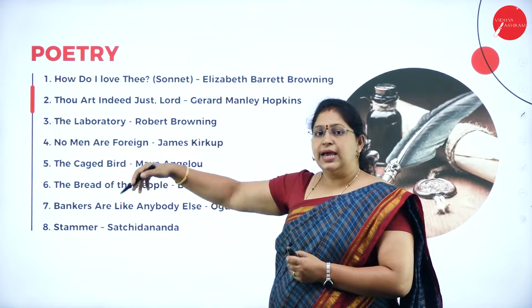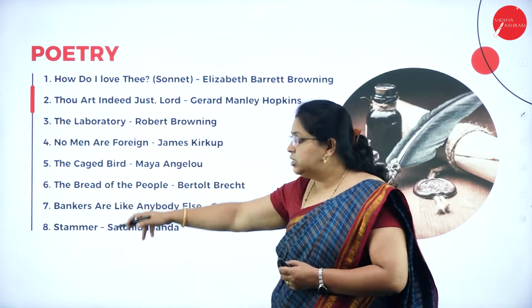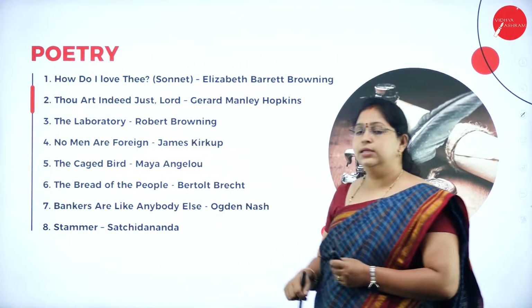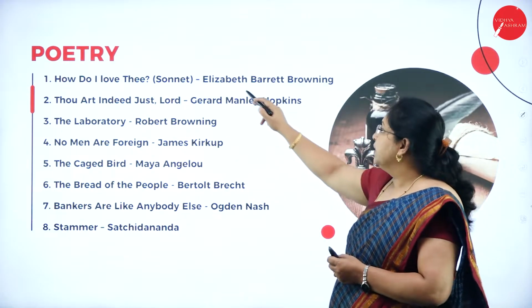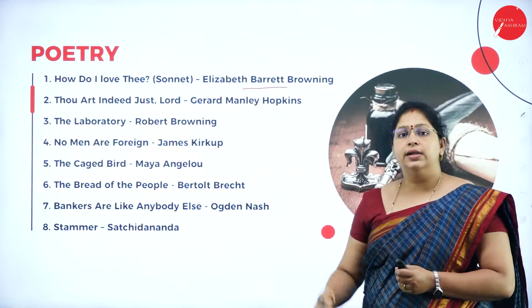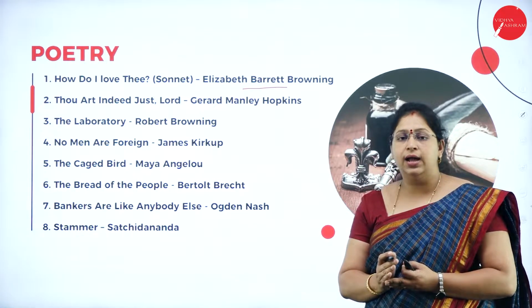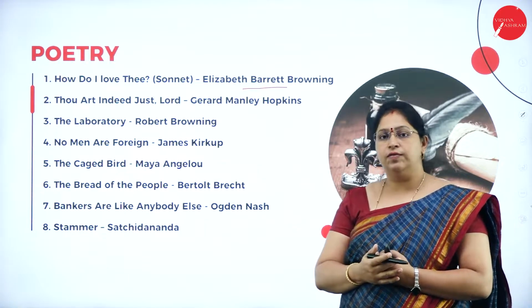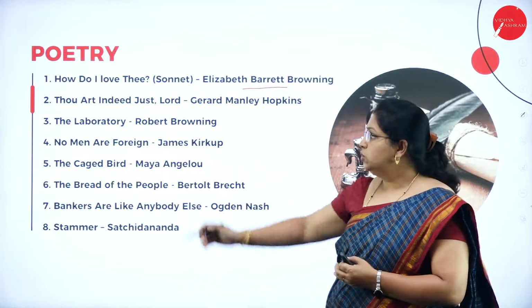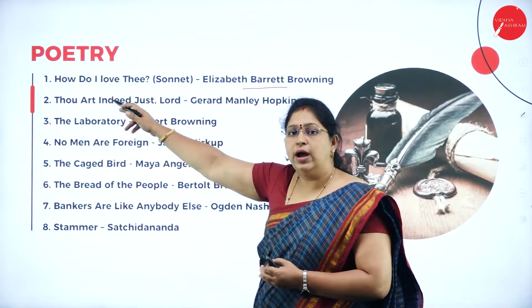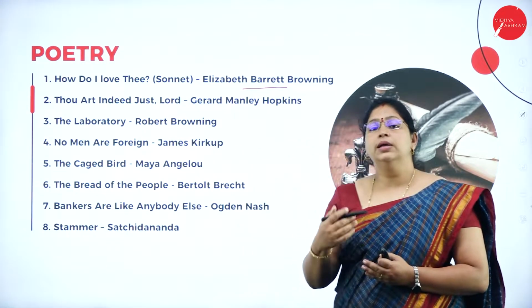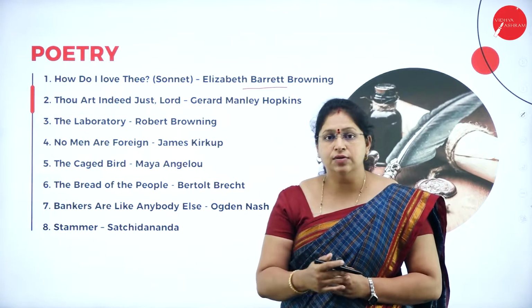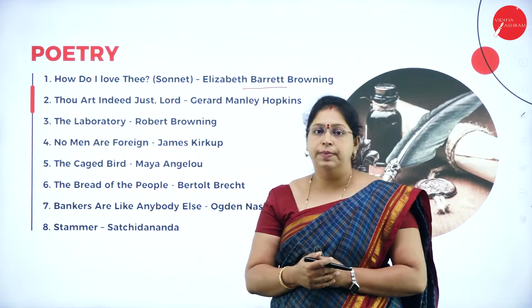For your syllabus, as I already said, you have 8 poems, okay, that comes under poetry. How Do I Love Thee? This is a sonnet written by Elizabeth Barrett Browning, and this is of the Victorian era. You'll know the sonnet, the lines, the rhyme scheme and the theme of the poem also. So, this is the first poem, How Do I Love Thee? In this poem, the speaker is trying to tell in which all ways she loves her husband or the beloved.